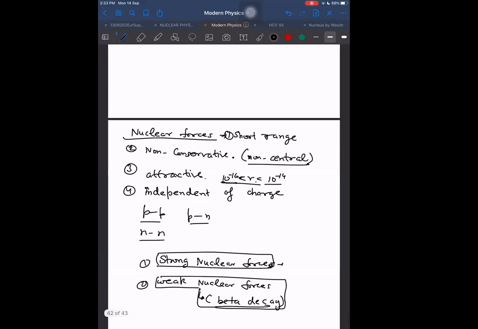Short range means these exist for less than 10 to the power minus 14, of the order of a Fermi, less than 10 to the power minus 14 meters. This will not be beyond that. This will be a smaller value.